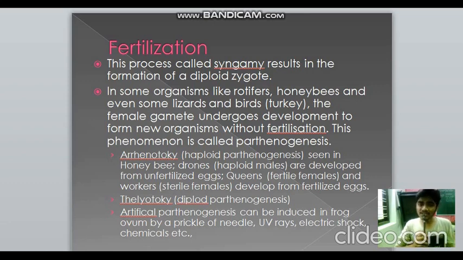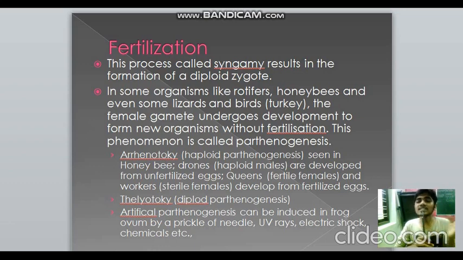But we need to note that in some organisms, like rotifers, honeybees, turkeys, and even some lizards, the female gamete, without the involvement of a male gamete, develops into a new organism. In that case, a pure fertilization doesn't occur. That kind of phenomenon is known as parthenogenesis. We have two kinds of parthenogenesis: arrhenotoky, or haploid parthenogenesis, and thelytoky, or diploid parthenogenesis.